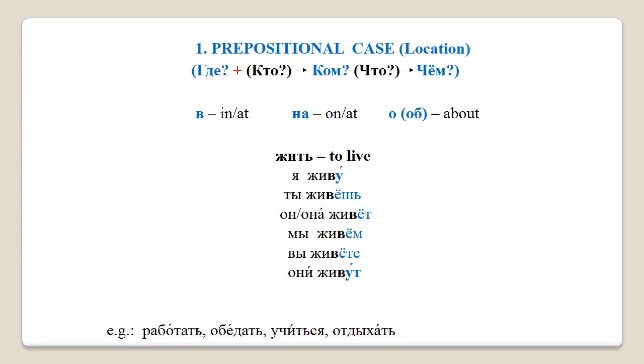To live. Жить. This verb is irregular because of its conjugation. Let's go through these forms together. Please repeat after me. I live. Я живу. You live. Ты живешь. He, she lives. Он, она живет. We live. Мы живем. You live. Вы живете. And lastly, they live. Они живут. Excellent, well done.